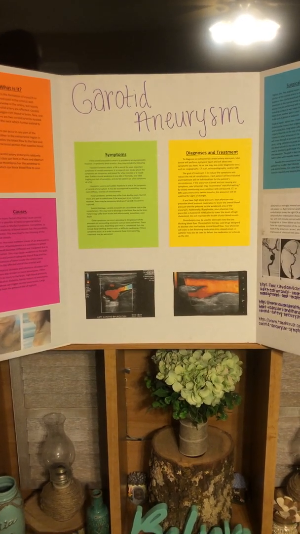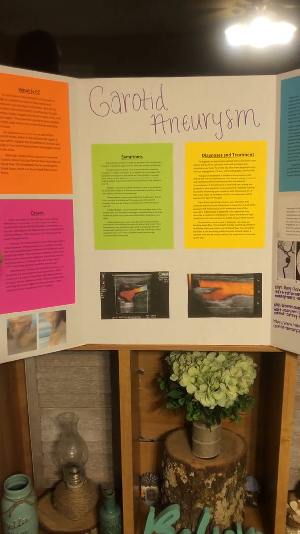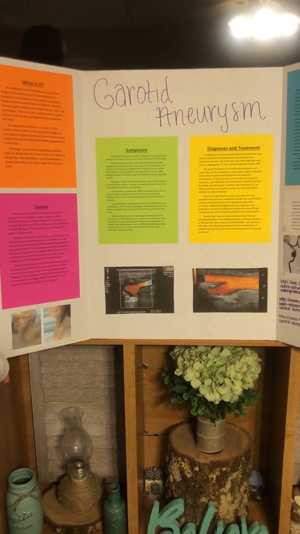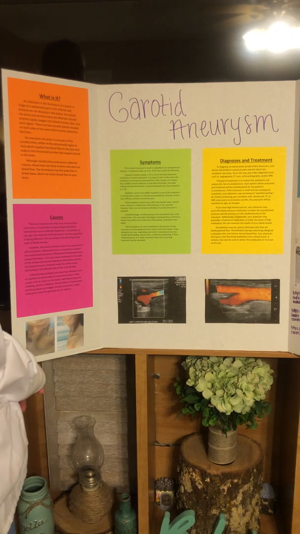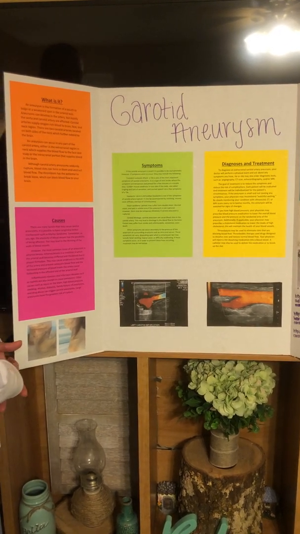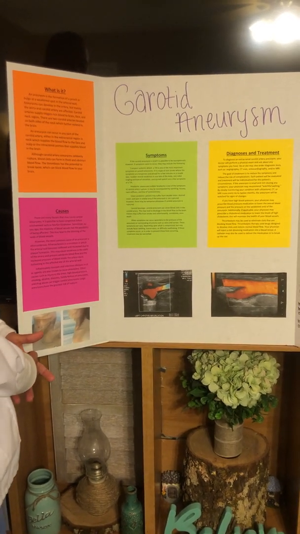Carotid arteries supply oxygen-rich blood to the brain, face, and neck region. There are two carotid arteries located on both sides of the neck, which further extend to the brain. An aneurysm can occur in any part of the carotid artery, either in the extracranial region in the neck, which supplies the blood flow to the face and the scalp, or the intracranial portion that supplies blood in the brain.